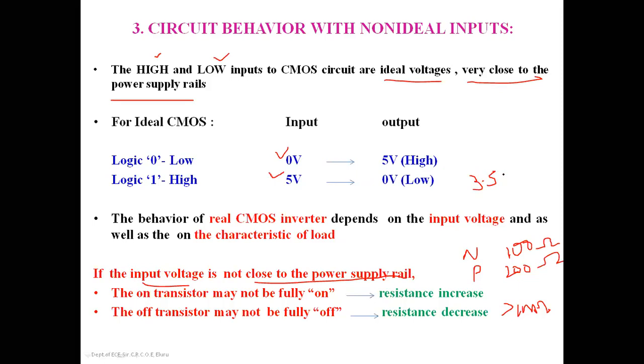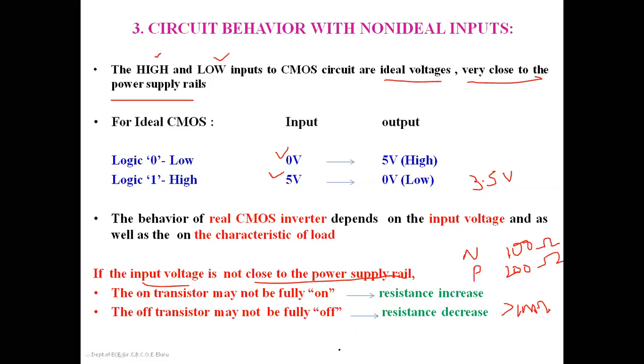Actually, the power supply rail is 5 volts, but we are giving the input as 3.5 volts to the CMOS inverter. Now, the input voltage is not closer to the power supply rail of 5 volts; it is somewhere at 3.5 volts. If you apply a voltage of 3.5 volts as an input to the CMOS circuit, how will the CMOS circuit behave here?